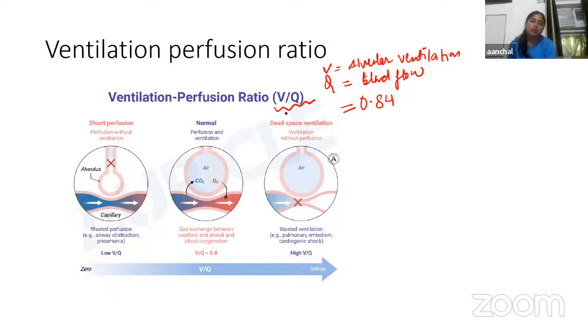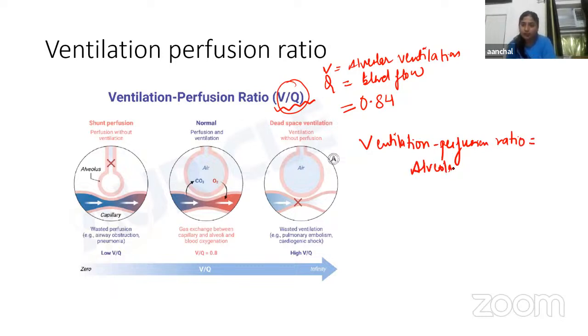We can calculate it by using this formula: ventilation perfusion ratio equals alveolar ventilation upon pulmonary blood flow.